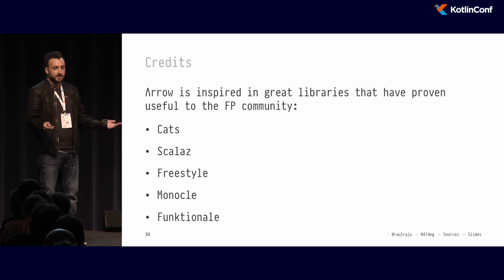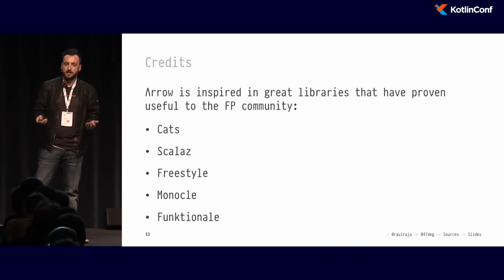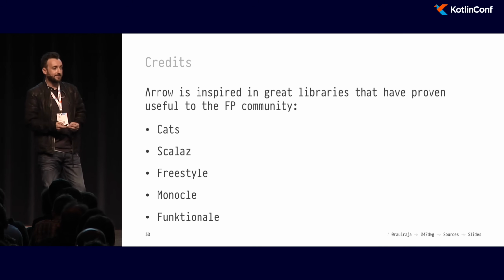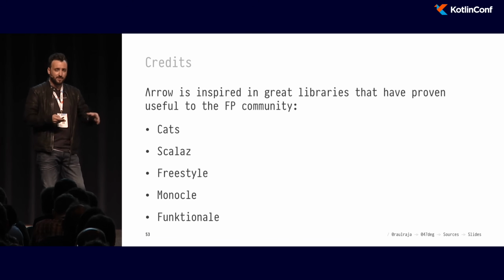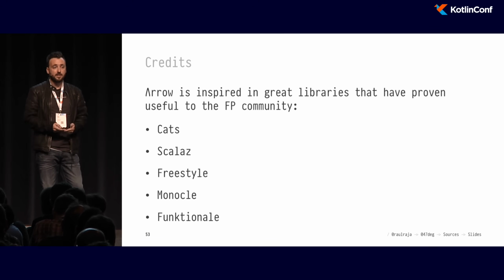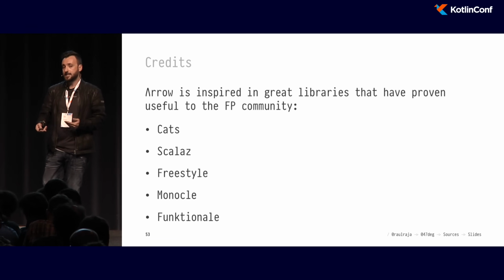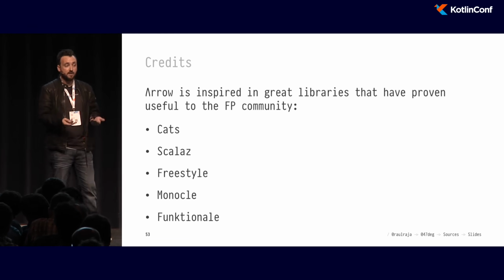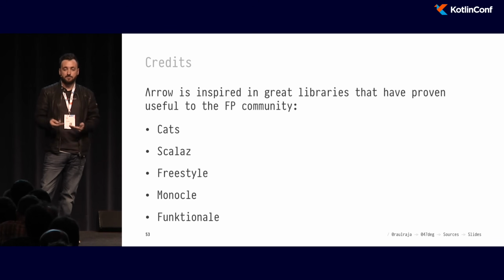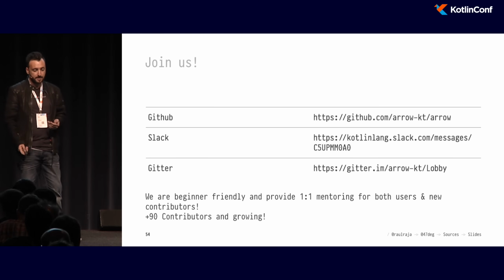And finally, Arrow is inspired by a bunch of libraries that I want to acknowledge here. We're heavily based on the previous work that Cats and Scalaz did for the Scala community. And we also try to be more of a solution for all functional programming in Kotlin. So we not only include the basic type classes and data types, but we also give you a lot of utilities for dealing with immutable data, such as optics, which come from Monocle, and so on.